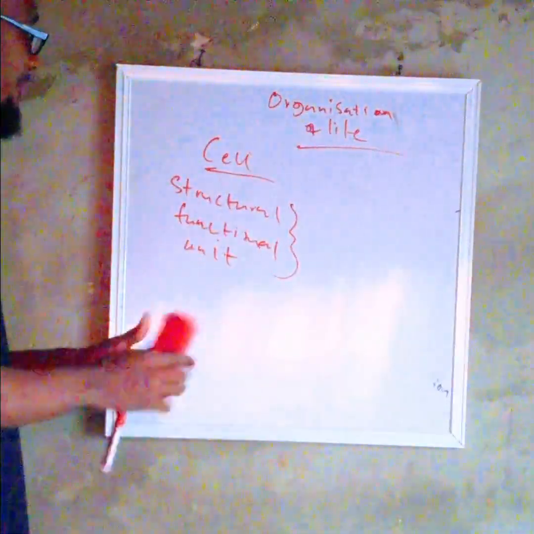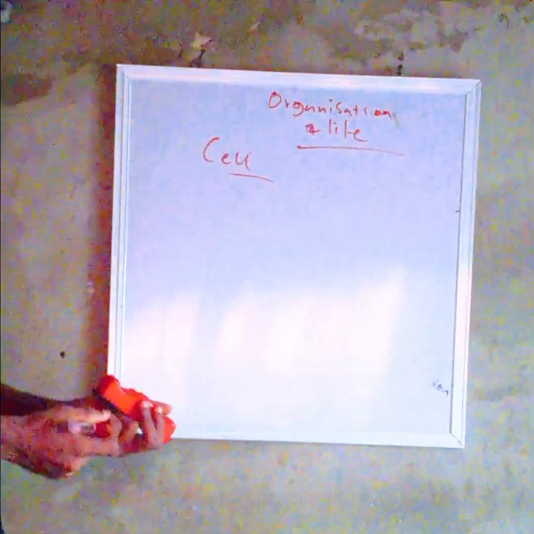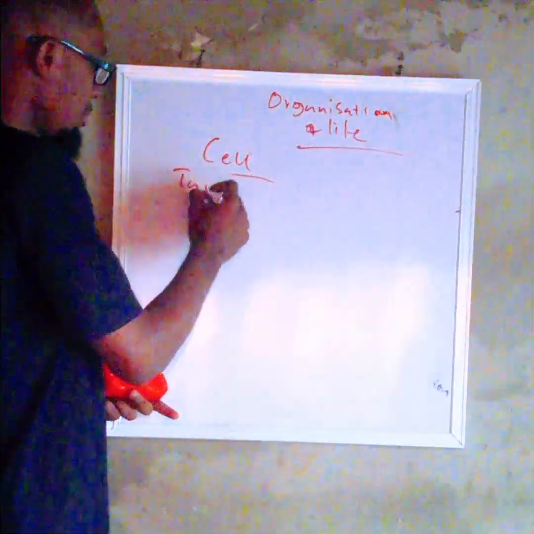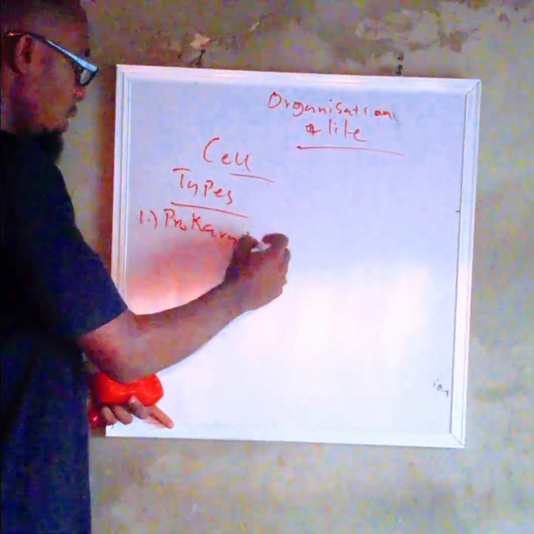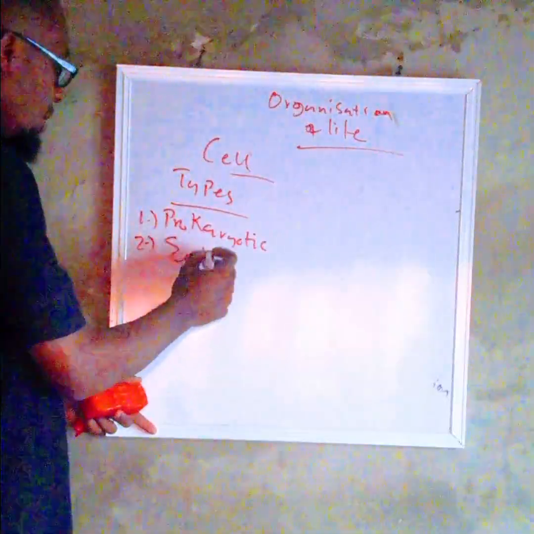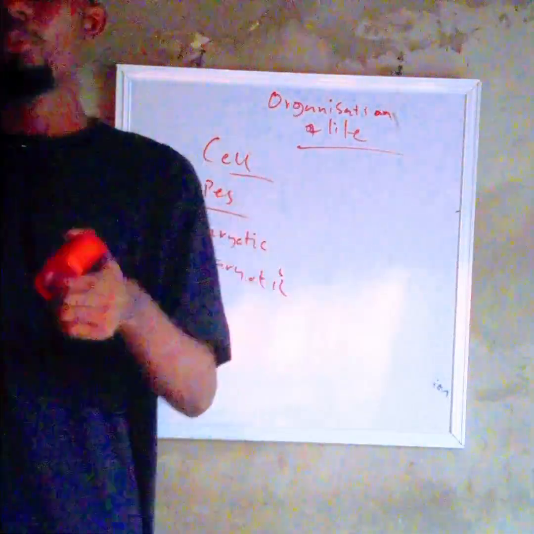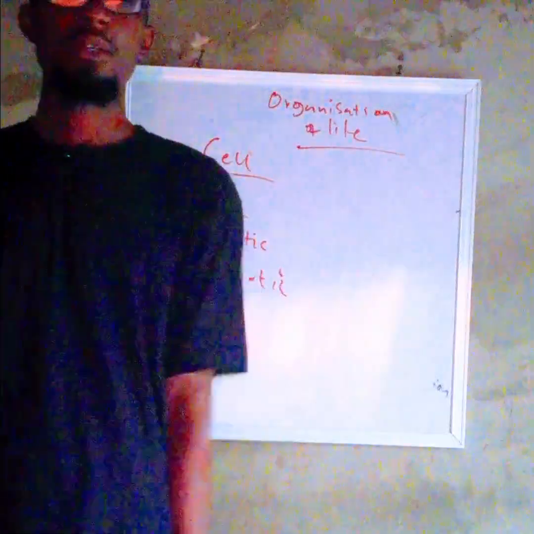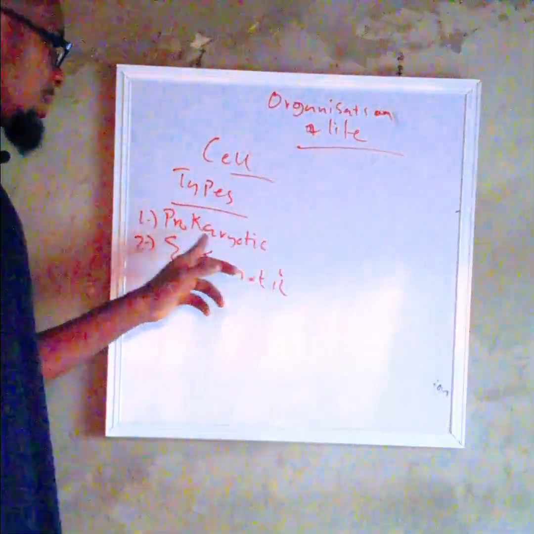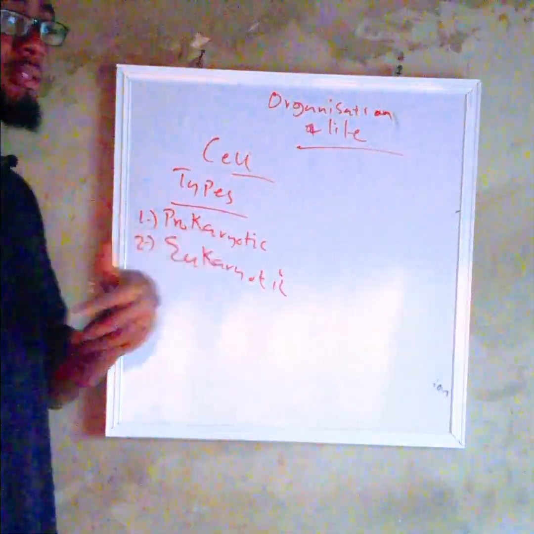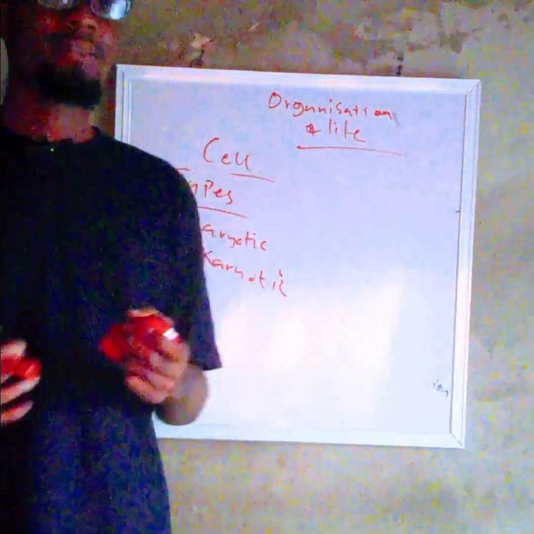All right. Now that we've established that fact, we need to understand the types of cells. There are two main types in every organism. We have either the prokaryotic or the eukaryotic. Two main types of cell. You see that a cell can be prokaryotic or it can be what? Eukaryotic. What does that mean? Pro means false nucleus. Anywhere you see prokaryotic, it means false nucleus. This means that the nucleus is scattered in the cytoplasm.